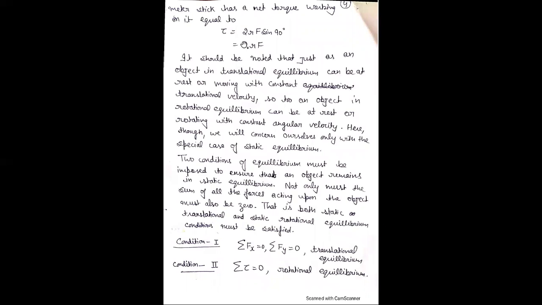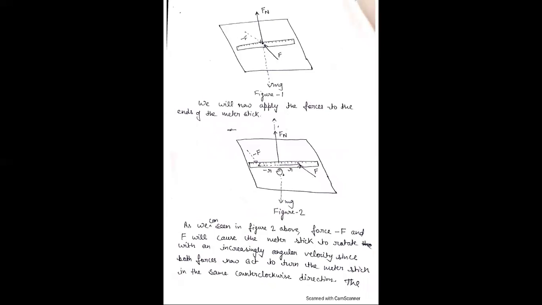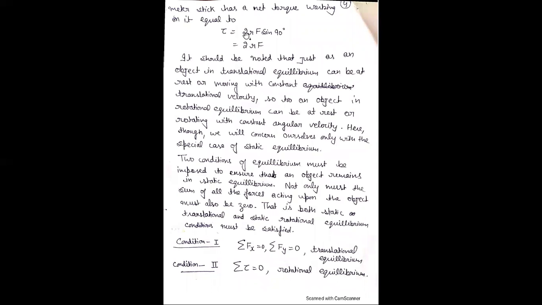Next, here there is a meter stick on which two forces, minus F and F, act at the end points of the stick and try to rotate the stick with increasing angular velocity. Therefore, here the torque is equal to R cross F. Here, total R is 2R, and angle is 90. Therefore, 2RF sine 90, sine 90 is equal to 1. Therefore, torque is equal to 2RF.